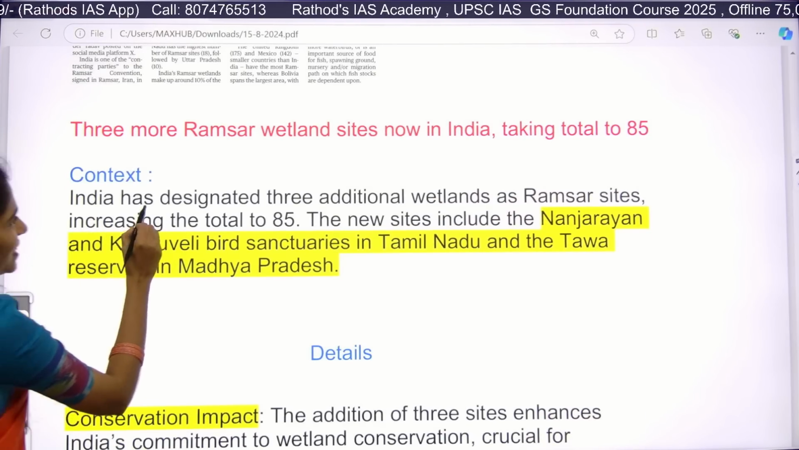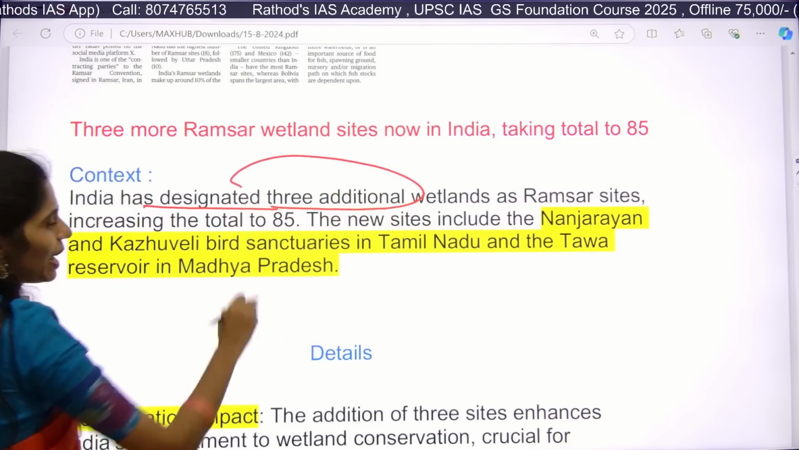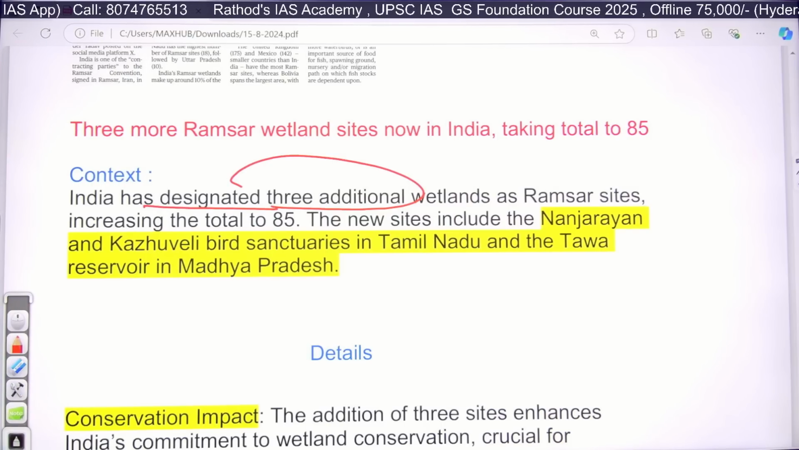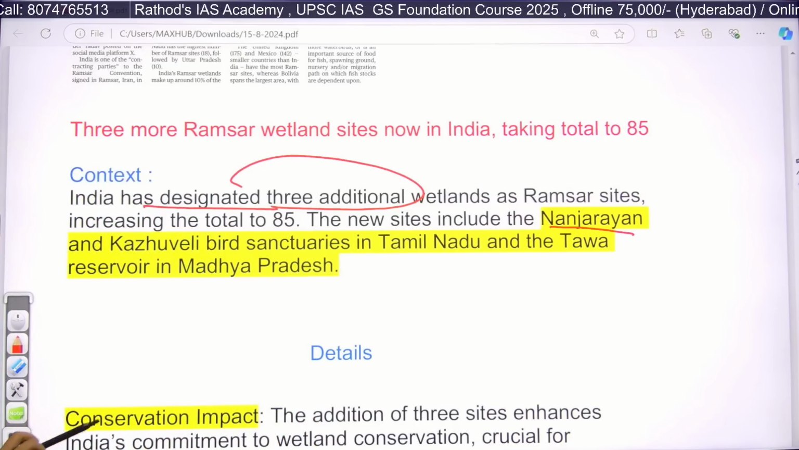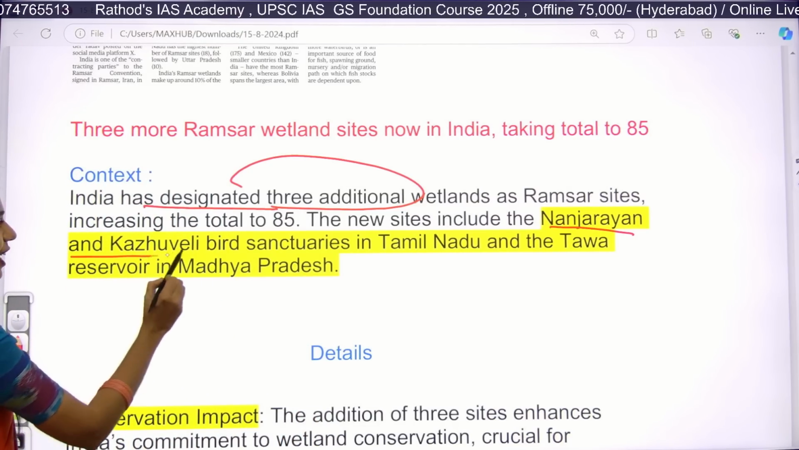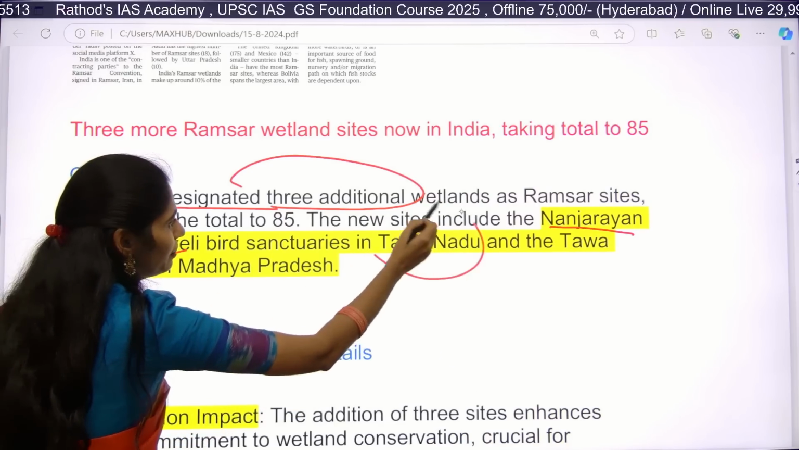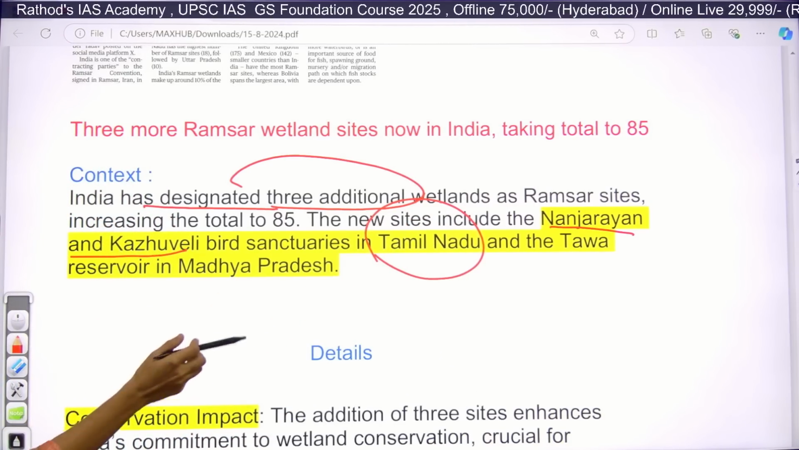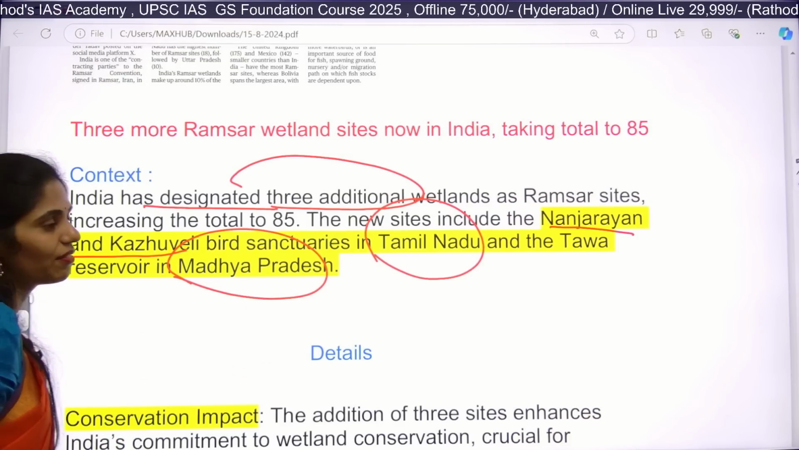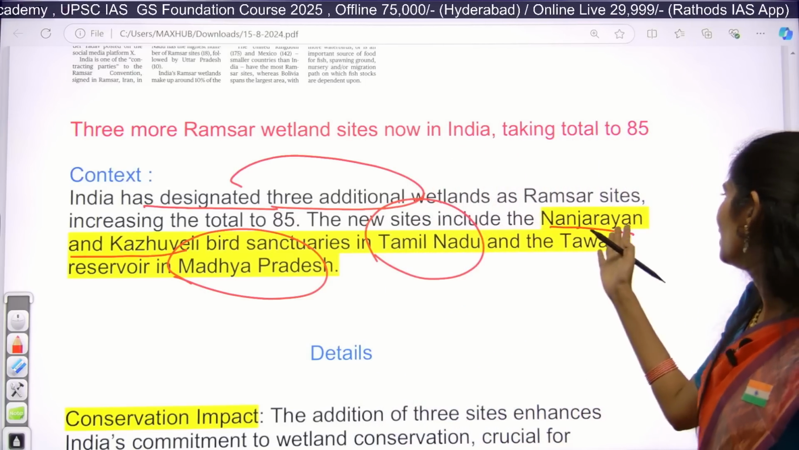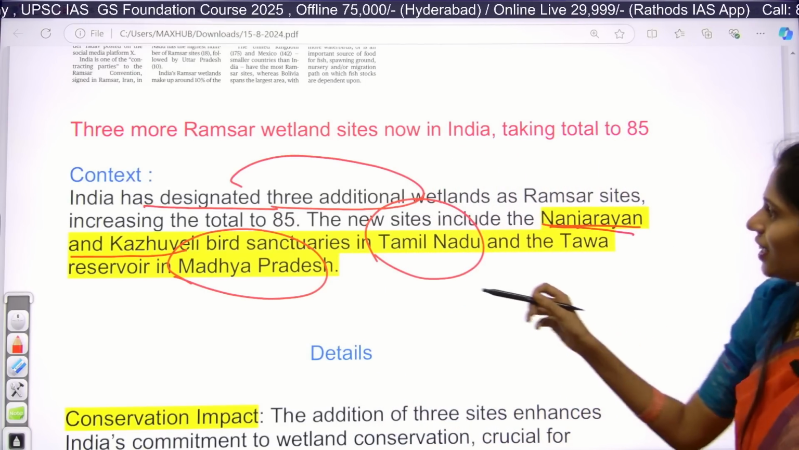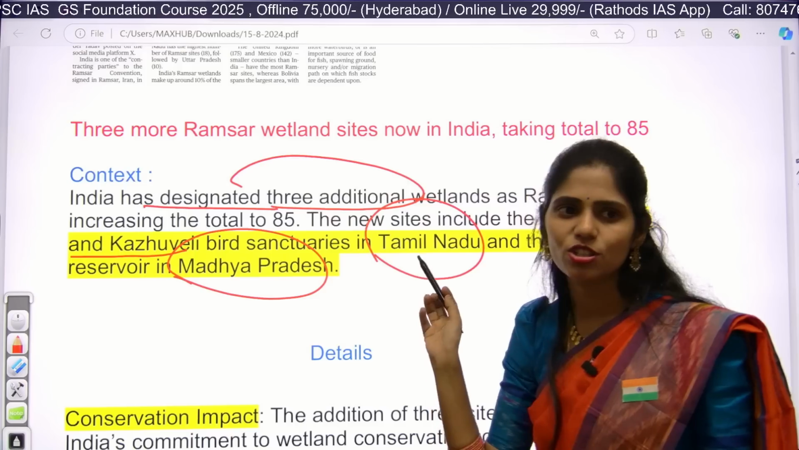So India has designated 3 additional wetlands as Ramsar sites. So at least please note this down. These 3 new sites are, first one is Nanjarayan and the next one is Kazuveli Bird Sanctuaries. They are in Tamil Nadu. So 2 from Tamil Nadu and 1 is from Madhya Pradesh, that is Tawa Reservoir. Okay, Tawa Reservoir. Nanjarayan and Kazuveli bird sanctuaries are from Tamil Nadu.